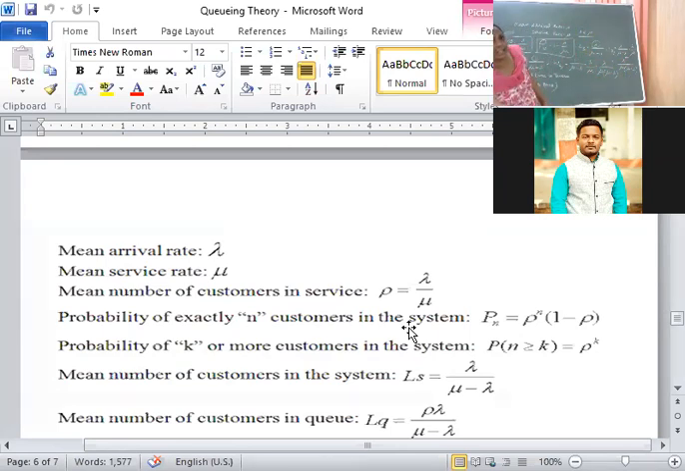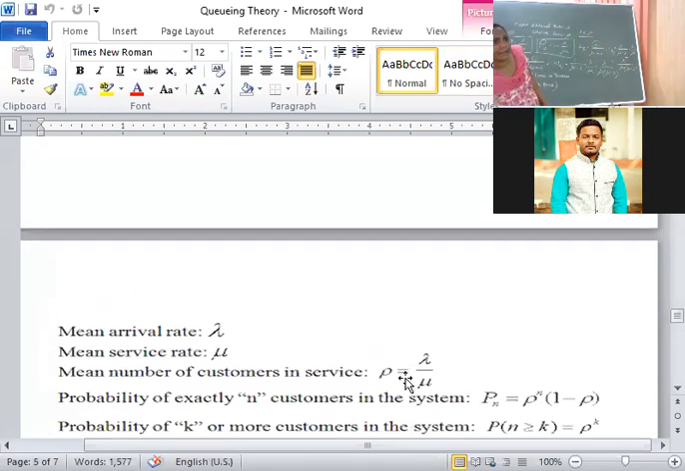And another two conditions are there. Probability of exactly n customers in the system, they will give this way only. Directly you have to apply the formula. P to the power of n means rho to the power of n, that is lambda by mu whole to the power of n, into 1 minus lambda by mu. That is the formula.